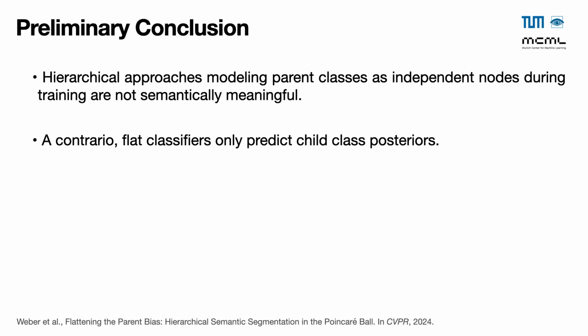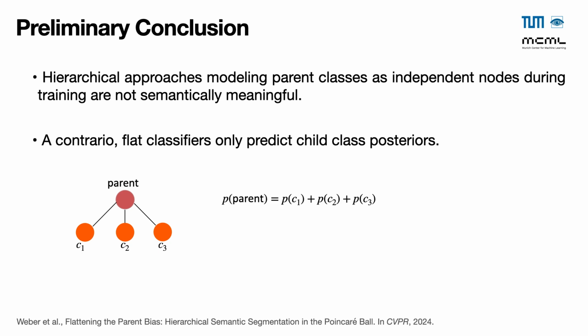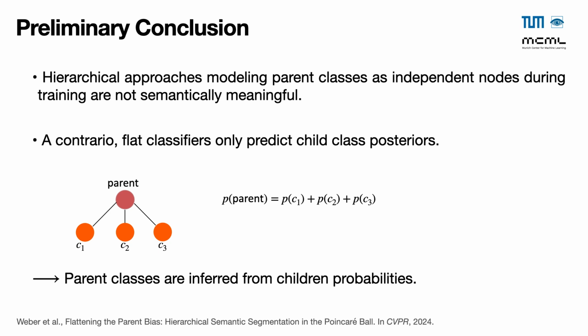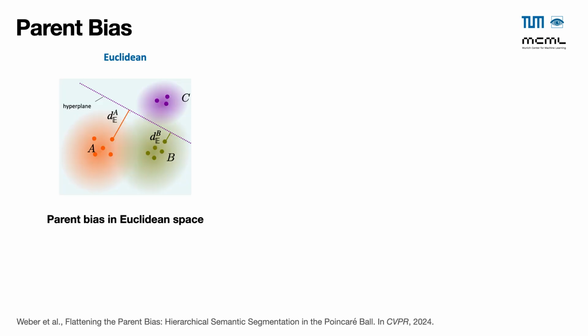In contrast, traditional flat classifiers only predict child class posteriors. Given child classes in orange on the figure, we simply infer the probabilities of the parent, in pink, by summing the probabilities of the child class posteriors, as we operate with a closed-world taxonomy. Flat classifiers represent a good baseline for the hierarchical segmentation task.